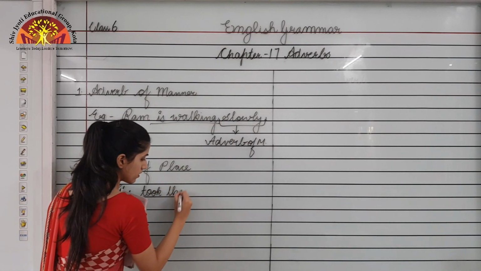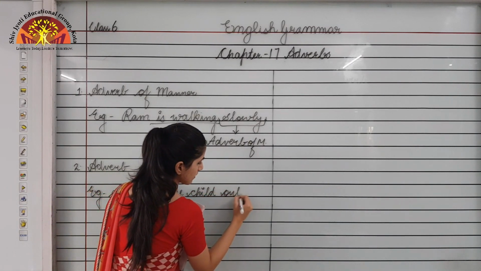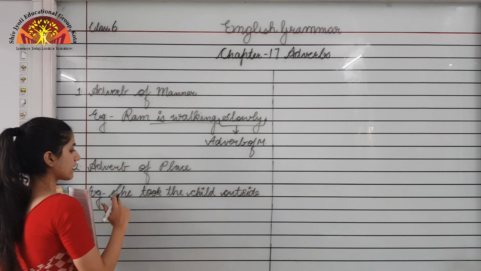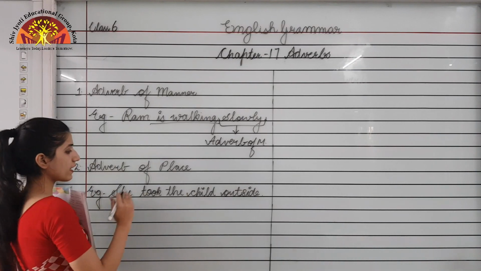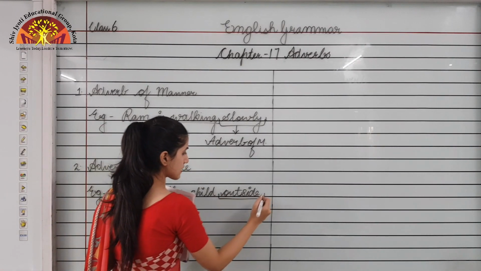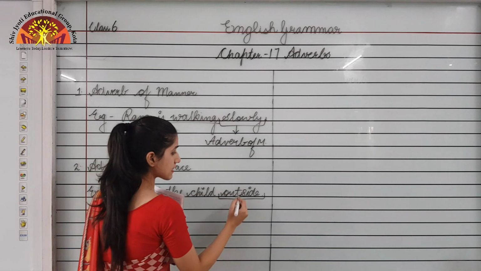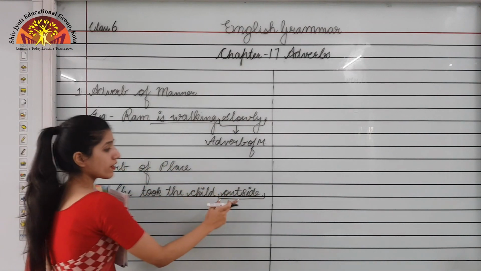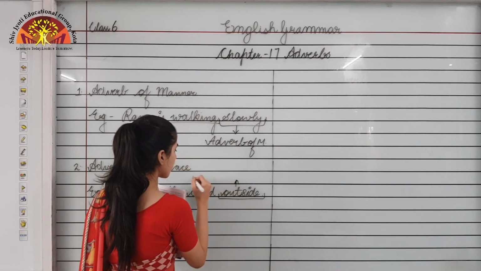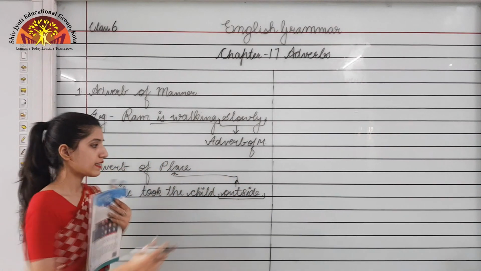She took the child outside. If I ask where did she take the child, we get the answer: outside. This is the place where the action took place. So this is an adverb of place, that is outside.